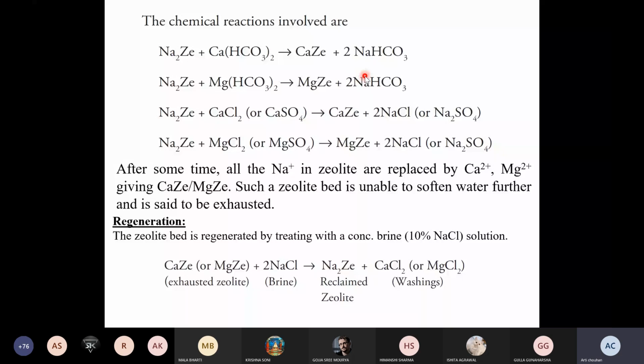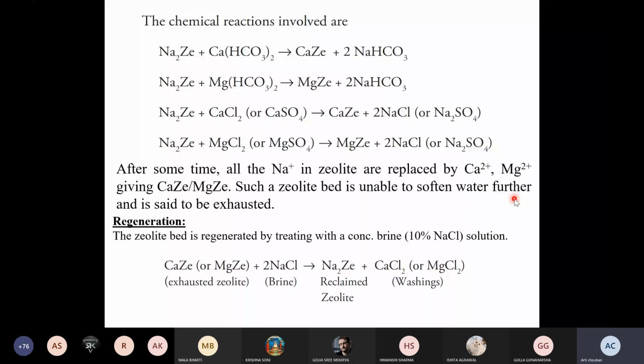After some time, all the sodium in the zeolite is replaced by calcium and magnesium, giving calcium zeolite and magnesium zeolite structure. Such a zeolite bed is unable to soften water further and is said to be exhausted. After some time of that flow, when you use that process for softening, you will see that all the sodium ions are exchanged. Now there is no more sodium ion left.